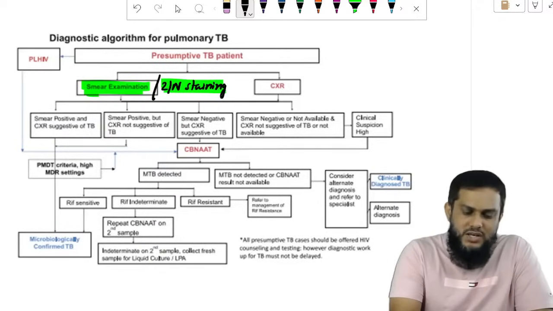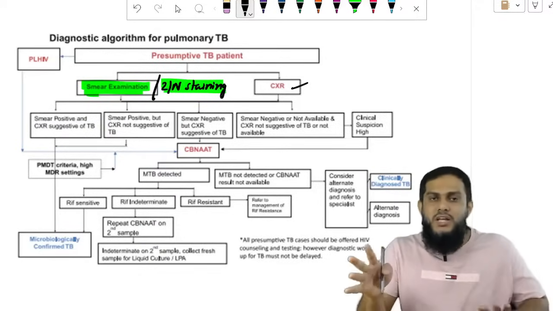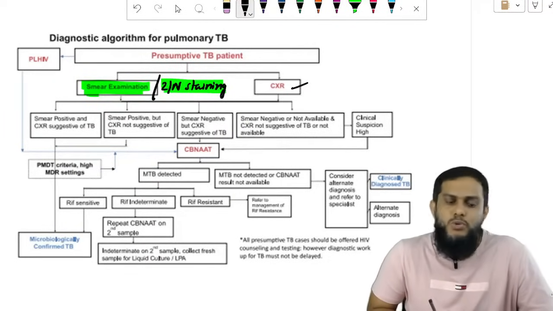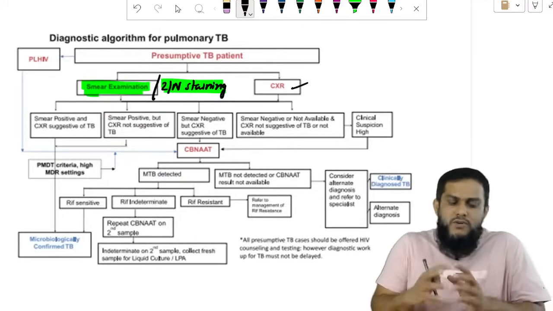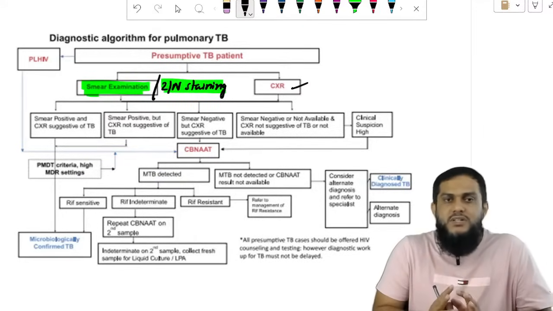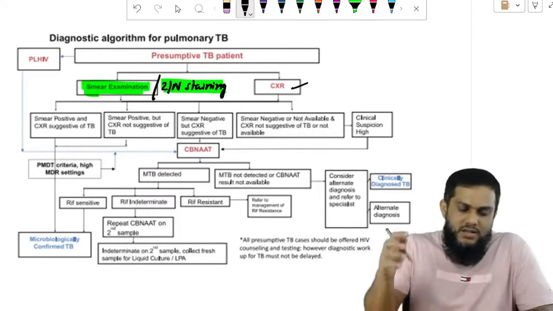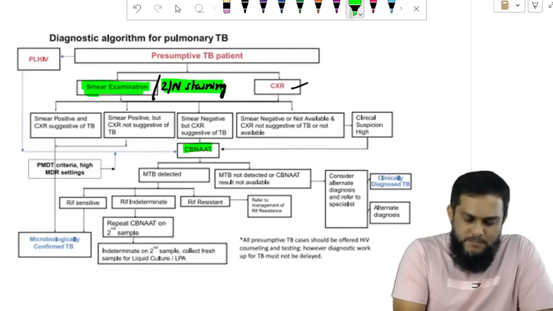Along with that, you have to do chest x-ray. Whether the findings are positive or negative doesn't matter to the algorithm, so no need to worry. Yes, you have to do chest x-ray, but we are least bothered about it. First to do is microscopy, acid fast staining, smear examination. And then next to do is CBNAAT.